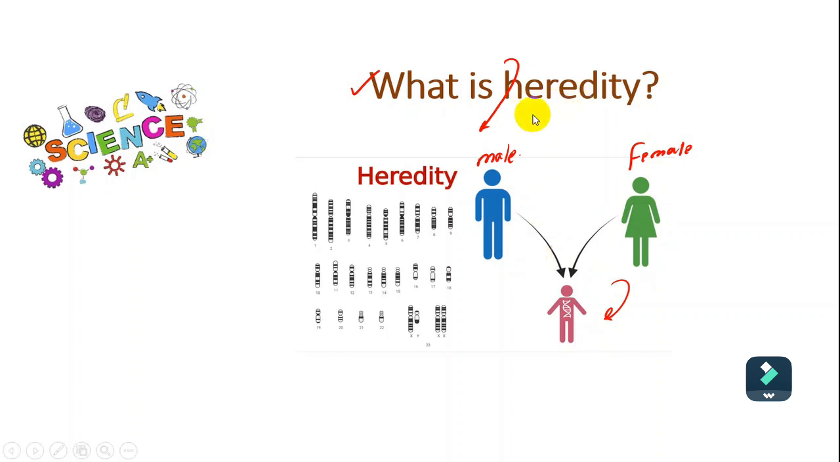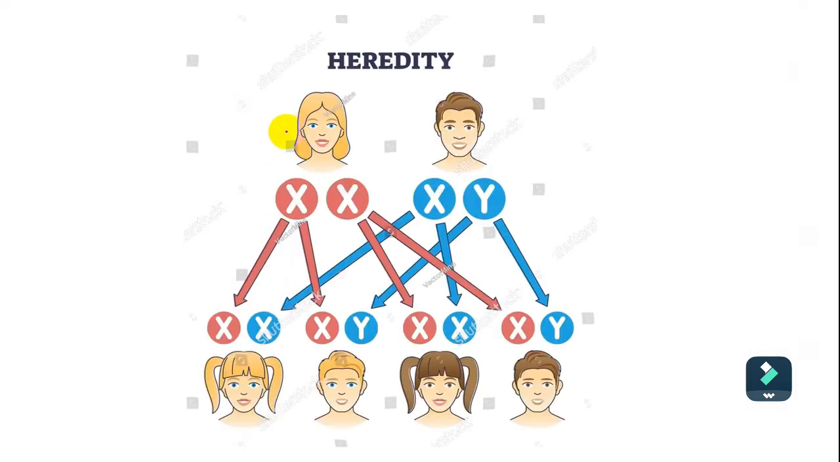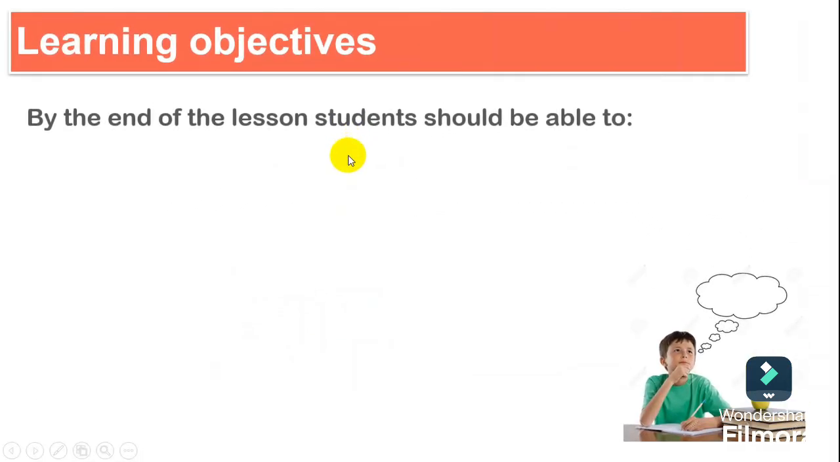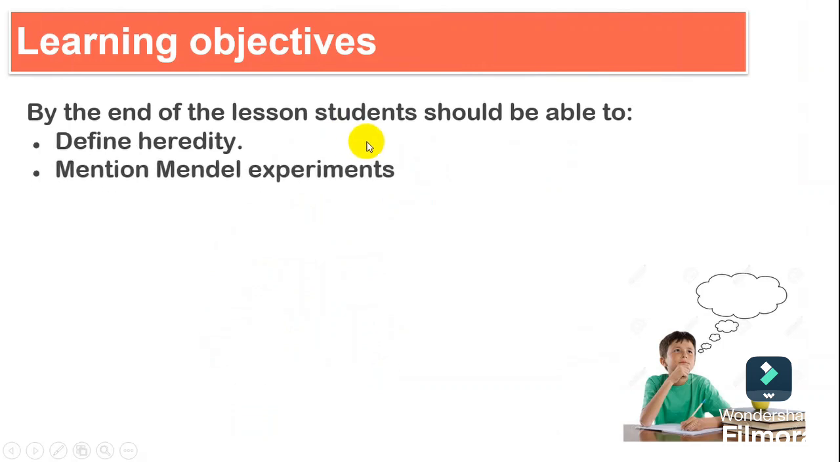So heredity answers the questions of how we can inherit the characteristics or the physical properties from parent to offspring. So looking at this one, we have female and we have also male. The genetic structure of the female is XX and the genetic structure of the male is XY. So we'll learn in this lesson what is heredity, and also we'll mention Mendel's experiment, and we'll understand also who is Mendel.